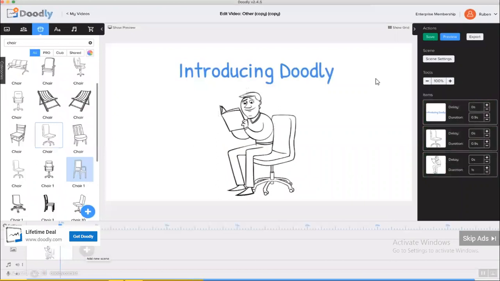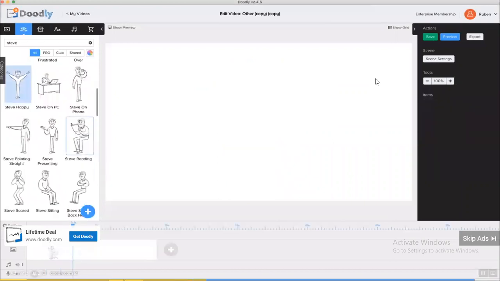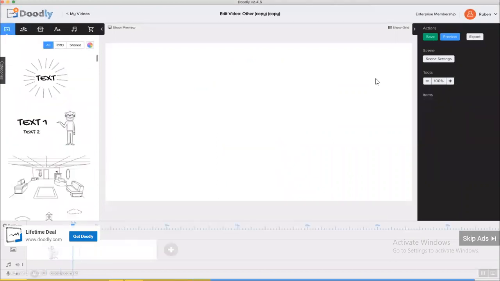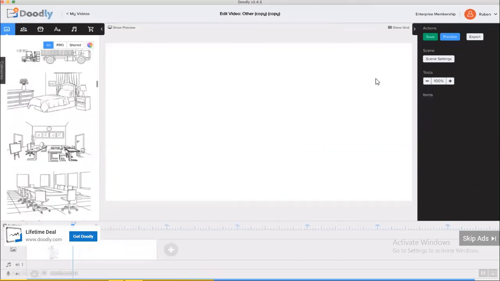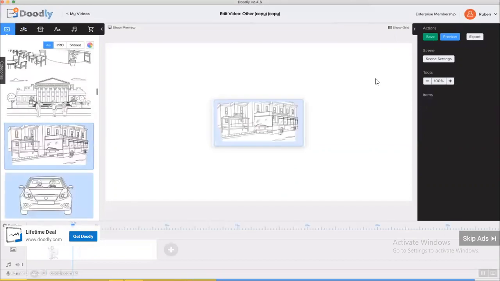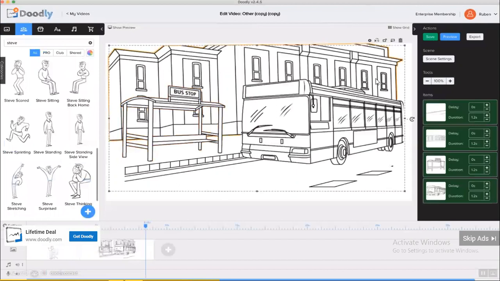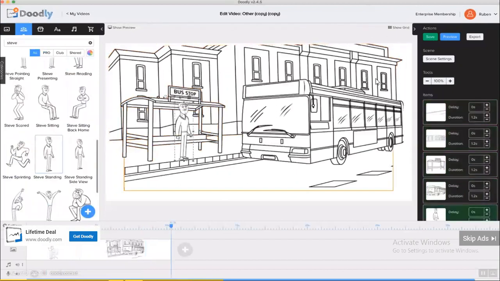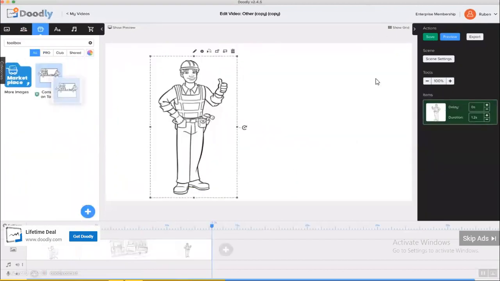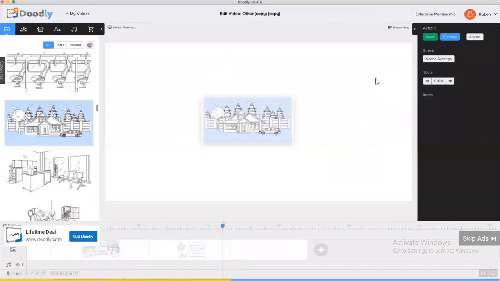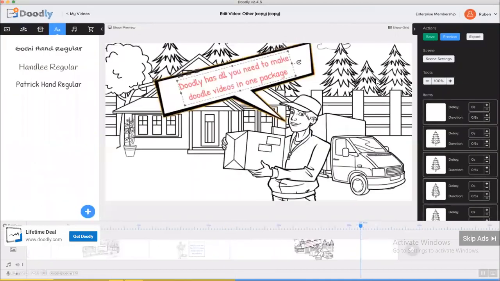For the next slide, I'm going to do something a little different. Instead of adding a character or prop, I'm going to use one of Doodly's super convenient done-for-you scenes. So I'm going to simply drag and drop the scene I want right into my video. As you can see, Doodly is so easy to use that anyone can make doodle videos, even if they have zero tech or design skills. If you can click or drag your mouse, you can create a professional doodle video in a matter of minutes.